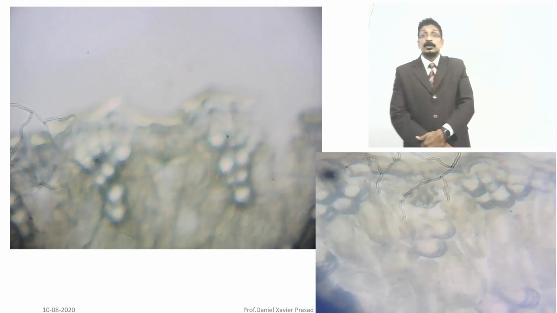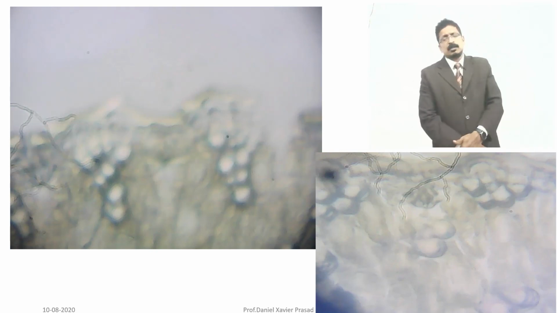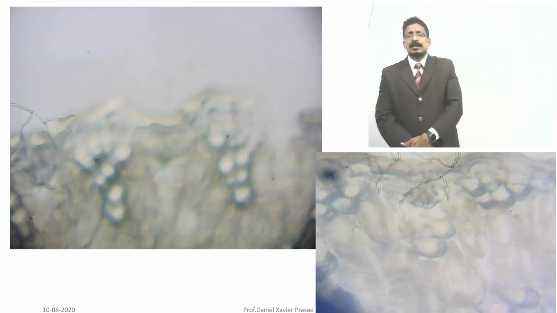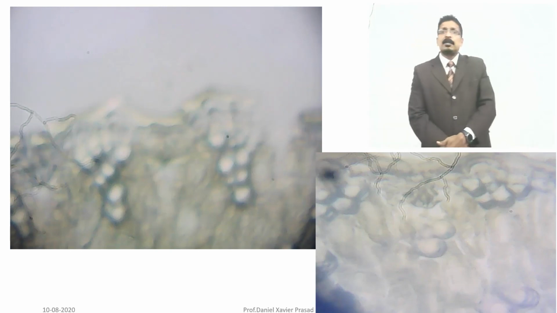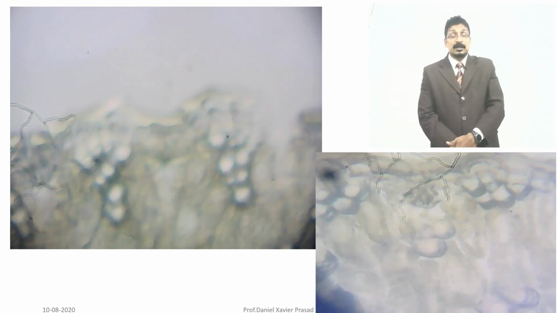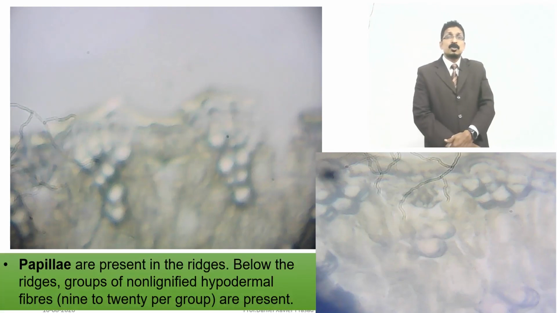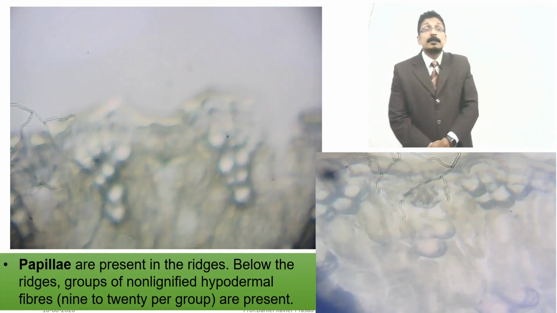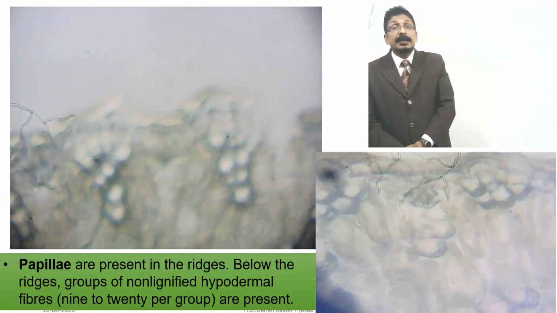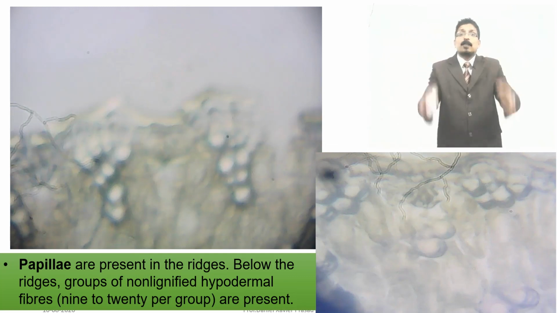Many of the photographs I took, I did not mention; I cannot show all, but I took most of them. It was an amazing lab yesterday, which I had with the A batch students. They did very, very fantastic work. So again I am repeating: papillae are present in the ridges, the curved part. Ridges means curved like this, the heap area.